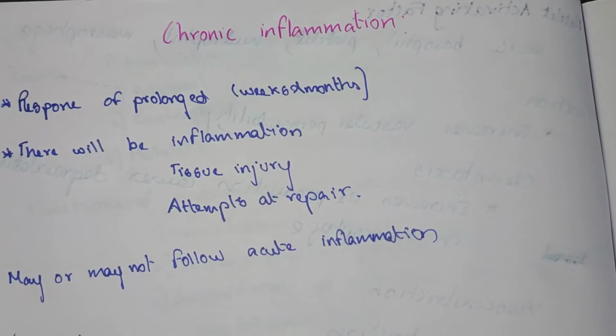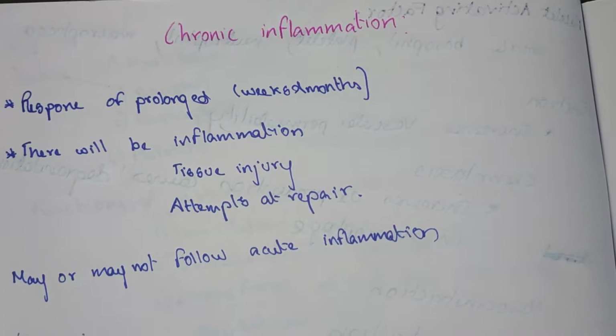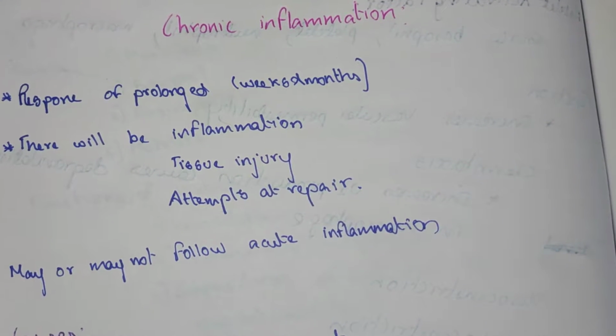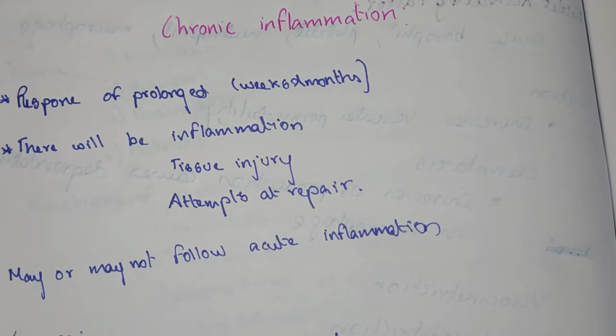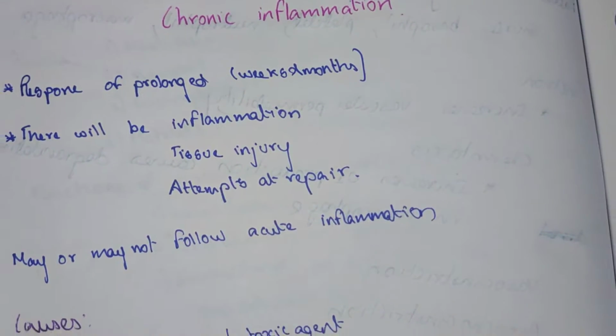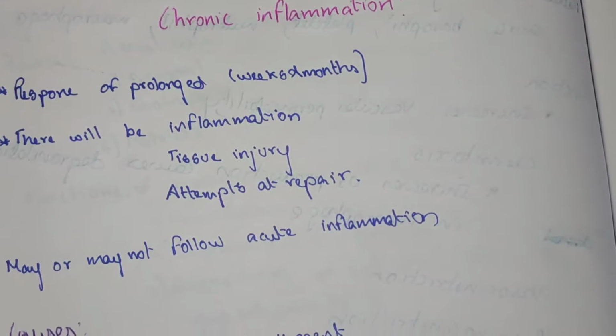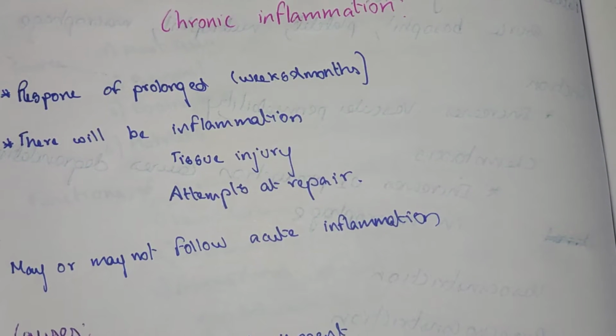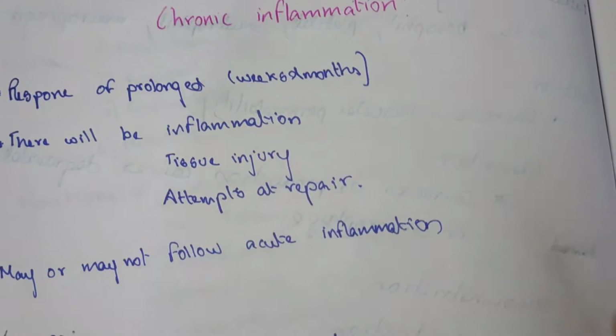In this video, we are going to see about chronic inflammation. I have already uploaded acute inflammation and their cellular changes and vascular changes in a separate video. Please do see in my playlist, as well as I will provide this link in my description box.